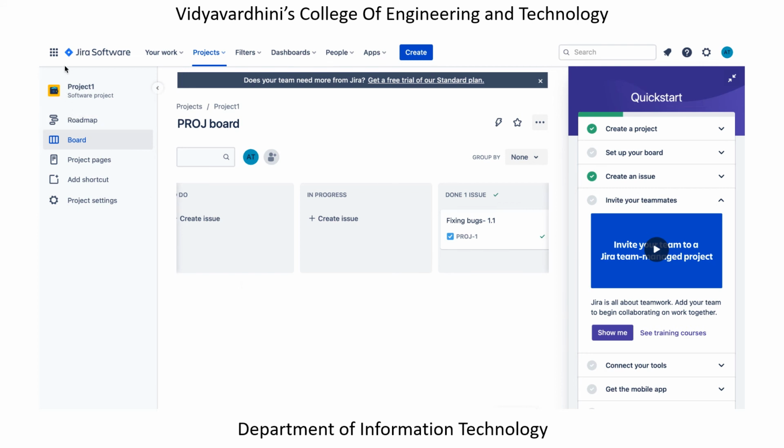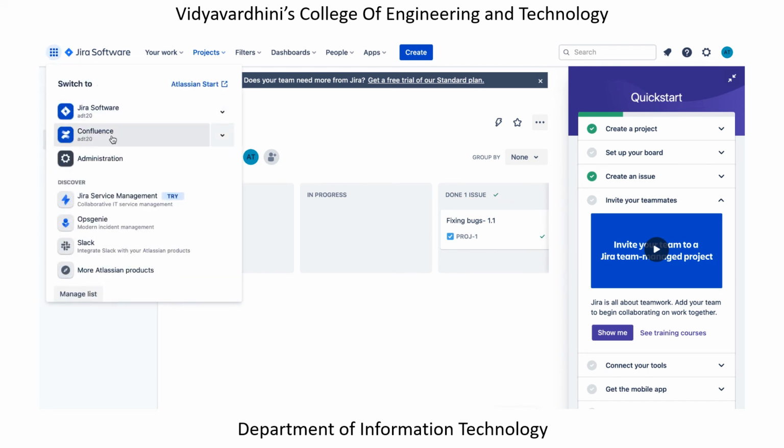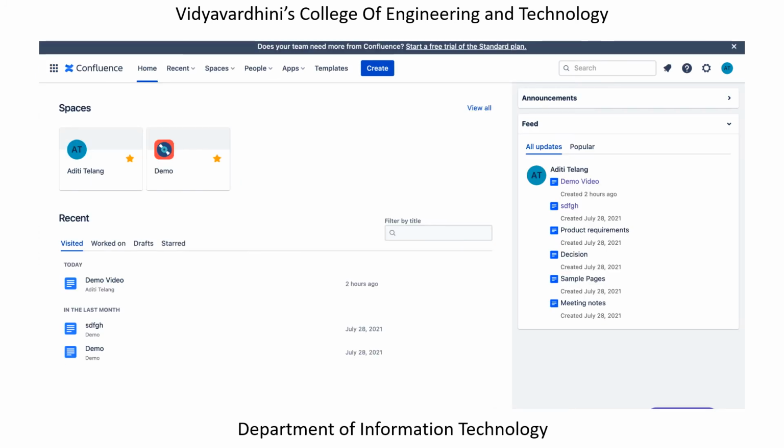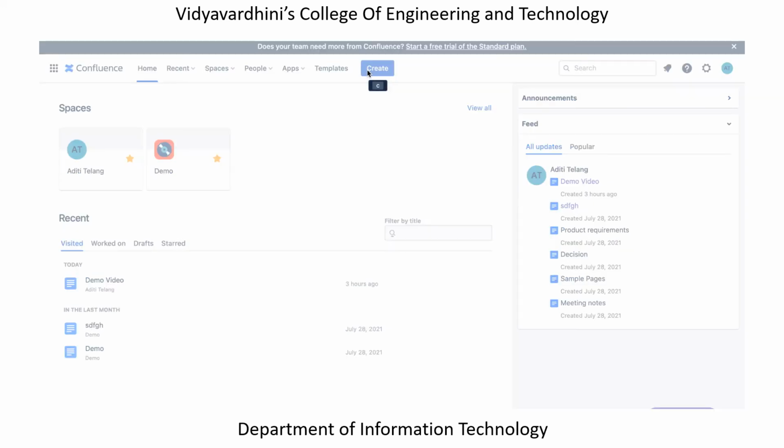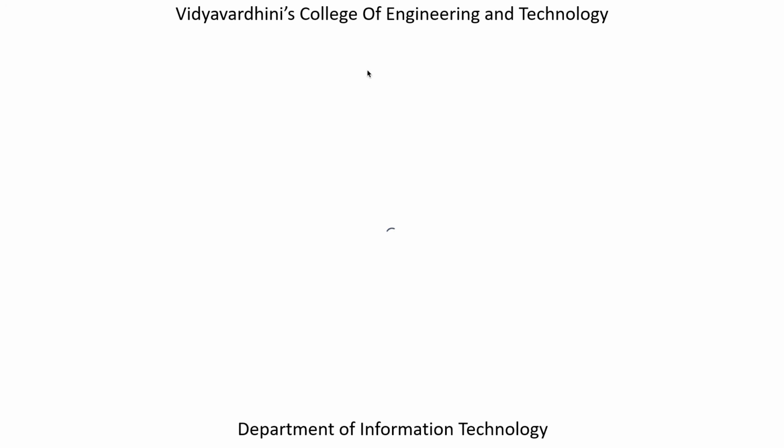Now let's check Confluence. Okay, so over here you can directly switch to Confluence. So it will take you to this particular page. Now if you see, Confluence is mostly used for thorough documentation purposes, and so I will just create one Confluence page.